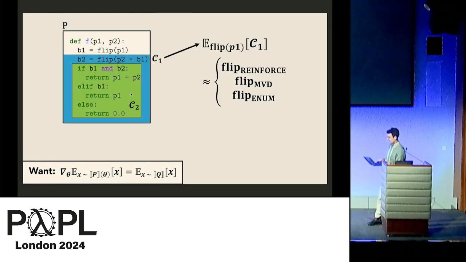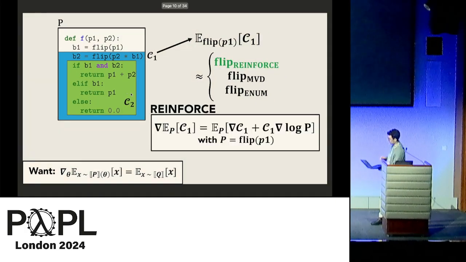The strategy that an expert would use would be to cut the program into pieces. The key observation behind this strategy is to utilize a decomposition in terms of conditional expectation, meaning we first think about the expectation of C1 over B1 and choose a gradient estimation strategy for that. Now, there's a variety of these estimation strategies, even for discrete random variables. We could choose to use the score function REINFORCE estimator or the measure valued derivative estimator. We could even choose to enumerate exactly in this case. Now let's say that we choose to use the REINFORCE estimator, which I'm showing on the bottom right.